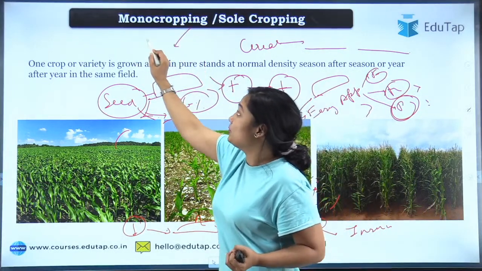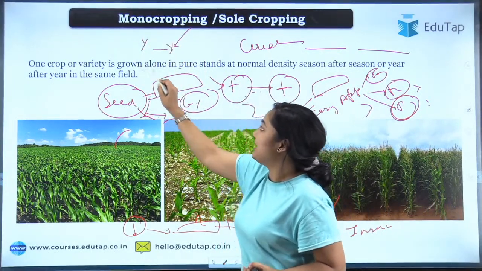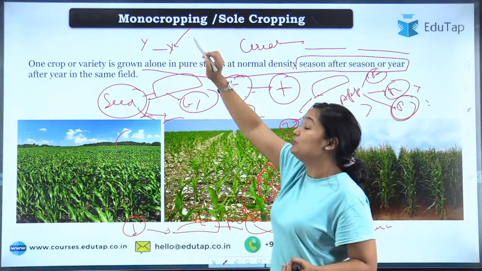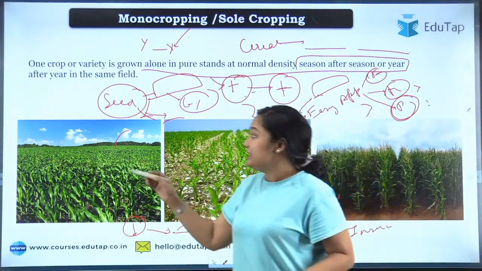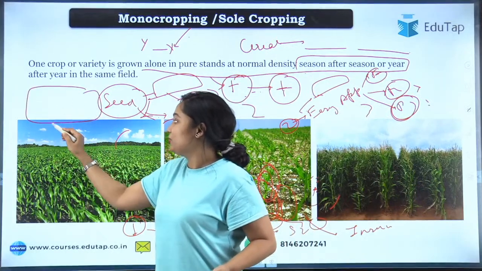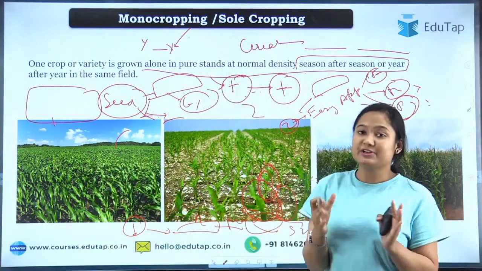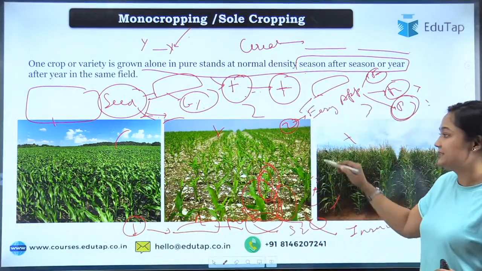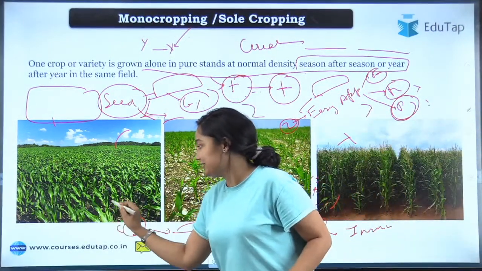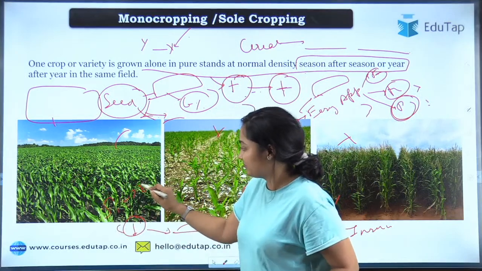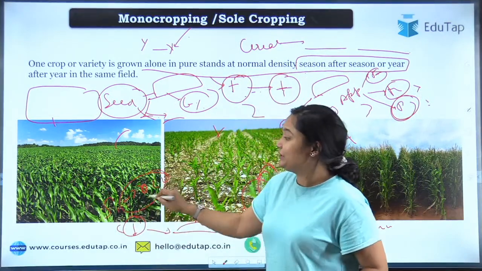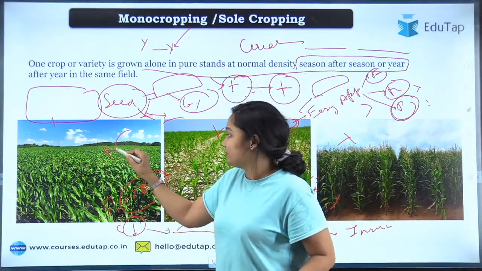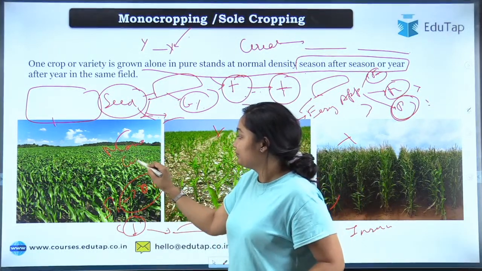Monocropping is when you are moving from year to year. That is completely given here. Season to season, year to year, that is called monocropping. So you can say if at a time we are going for that, that will become monoculture. I'll re-explain it. Let's say we are not considering other seasons. So only season 1, let's say year 2022, we are considering. So in year 2022, in the whole field you have maize grown. So that is monoculture.